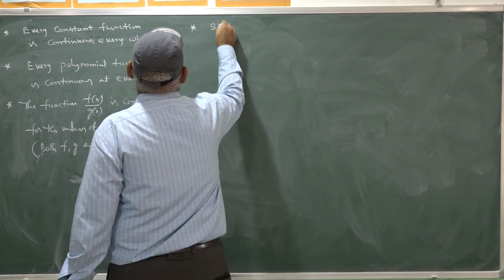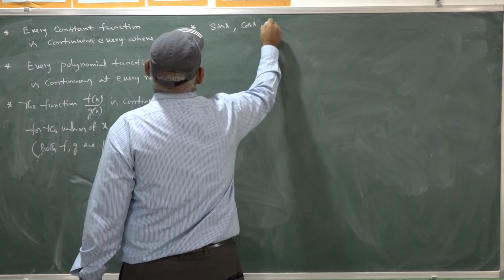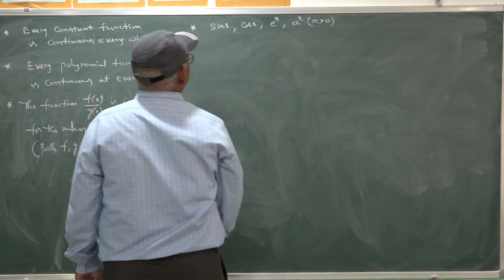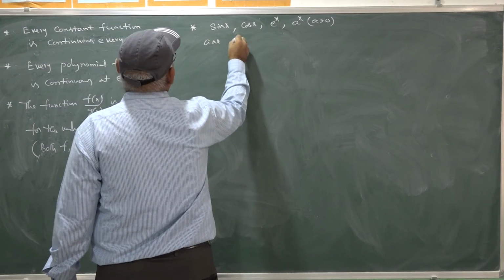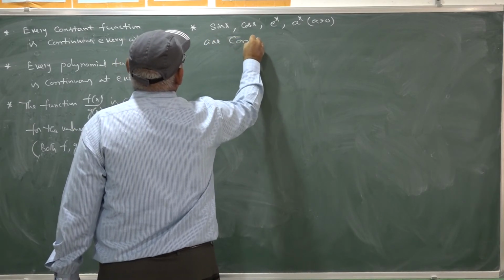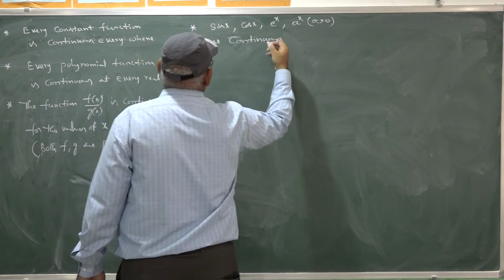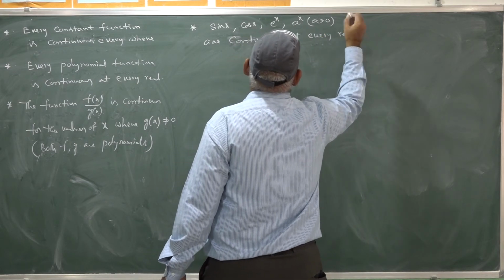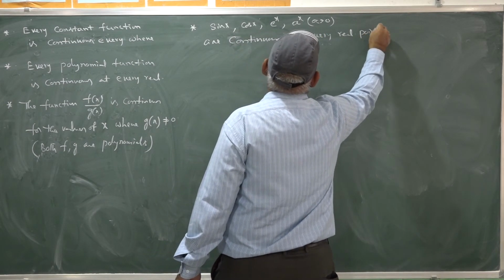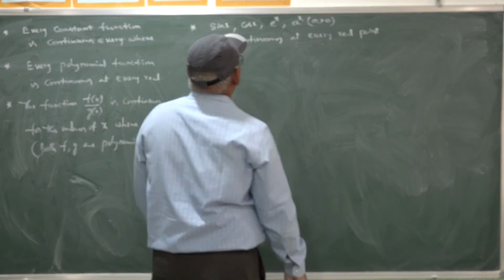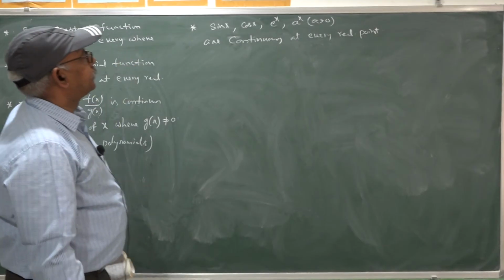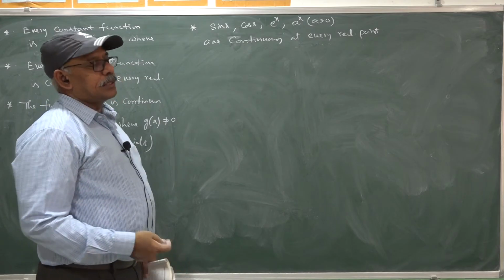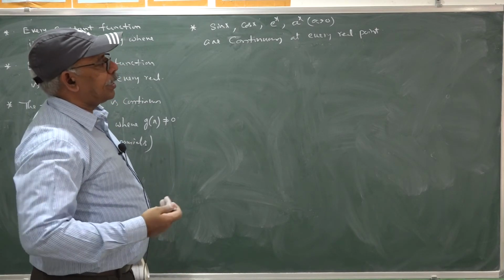Sin x, cos x, e power x, a power x for a greater than 0 are continuous at every real point. At every real value of x, sin x, cos x, e power x, a power x, sinh x, cosh x, these are all continuous at every real point.